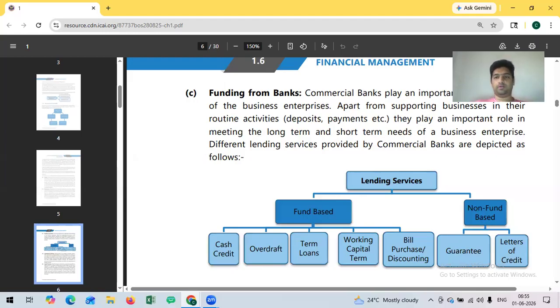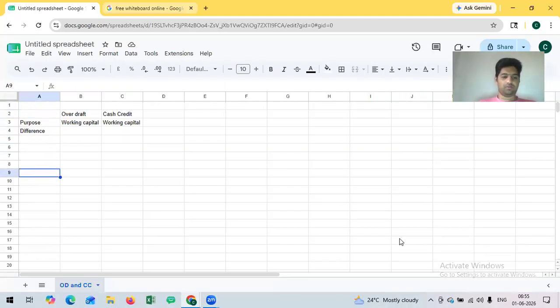The return is mostly interest, and interest will be calculated on the capital that has gone out. So I will first cover two major facilities. Cash credit, overdraft, working capital term loan, bill discounting, all these are working capital facilities. Working capital facility means these are for short-term requirements. Before understanding what working capital is, we need to understand the working capital requirement. For that, I want to cover what the business cycle is.